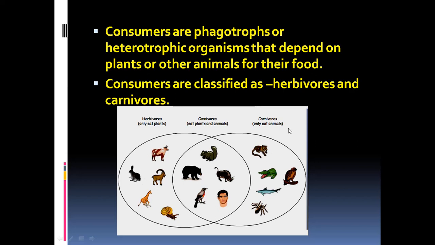And on the other side, carnivores, which prey upon other animals, especially they feed on the herbivores. So these are the carnivores which eat other animals.